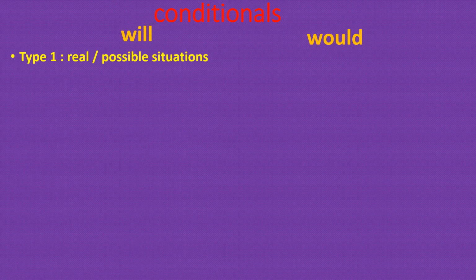Next similarity in using will and would is under conditionals. What are conditionals? There are three kinds of conditionals: type 1, type 2, type 3. Those are also named as if clauses. In the coming videos I will tell you in detail. In this particular video, I am just going to give you a brief idea on conditionals. Type 1 condition is called real situation or possible situation. Whatever the real or possible situation, that should be expressed in type 1.